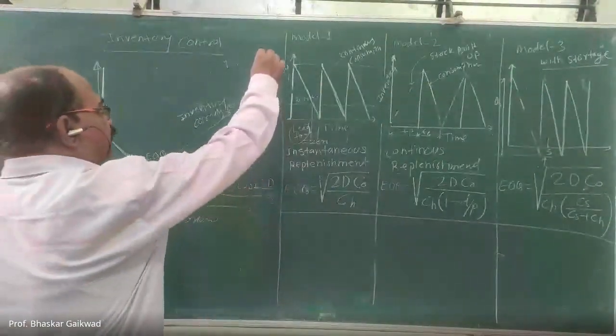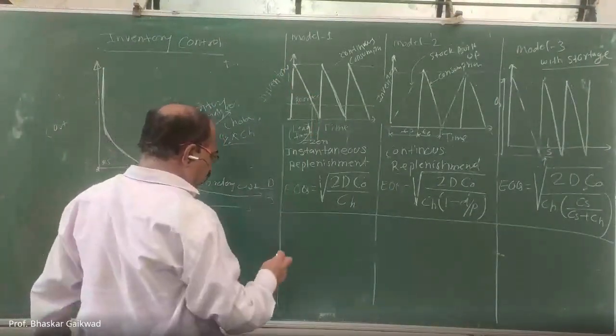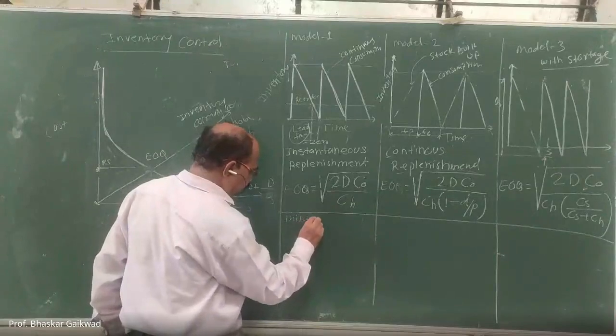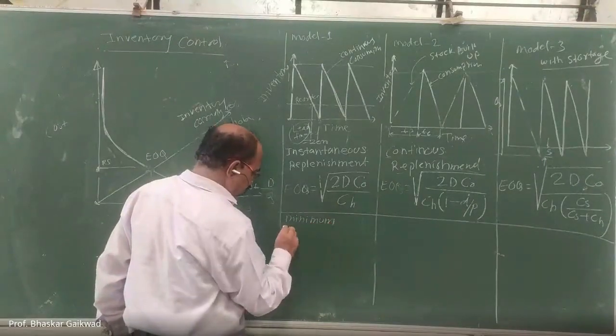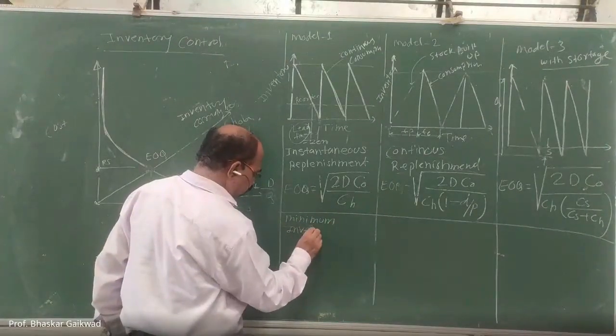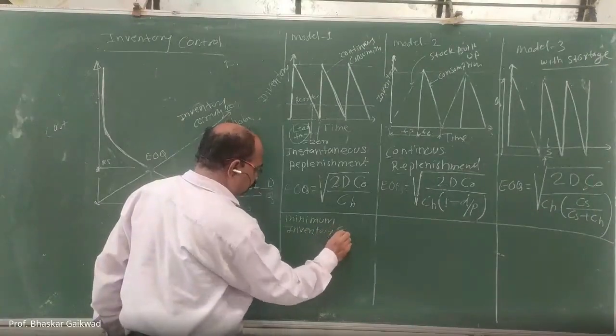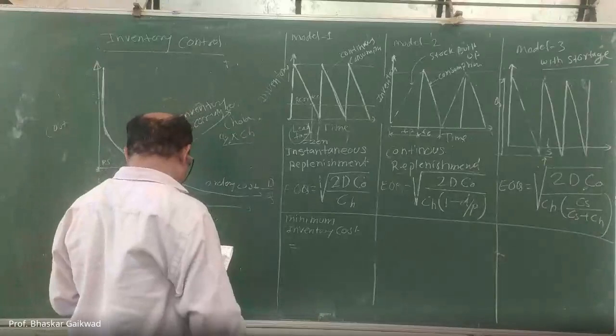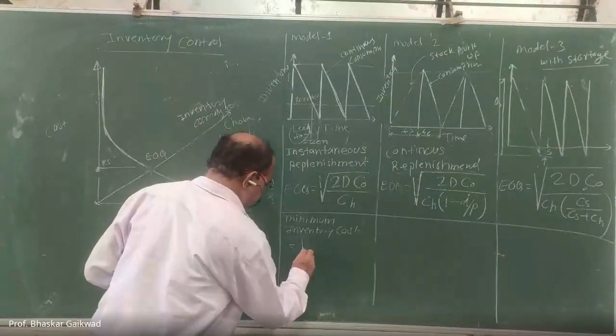So once this model is there, then the minimum inventory cost is equal to, for the first model, this minimum inventory cost.